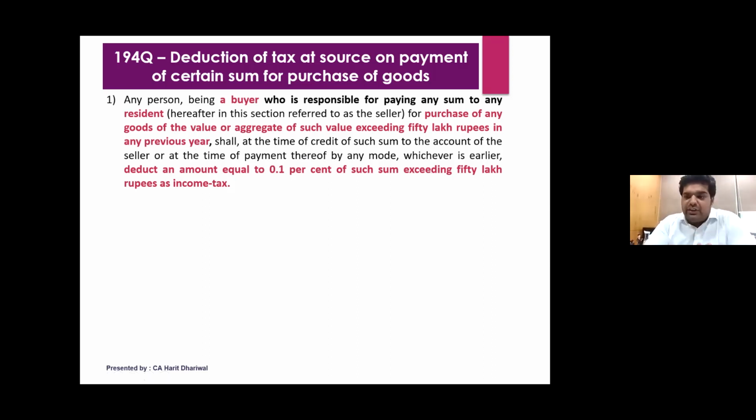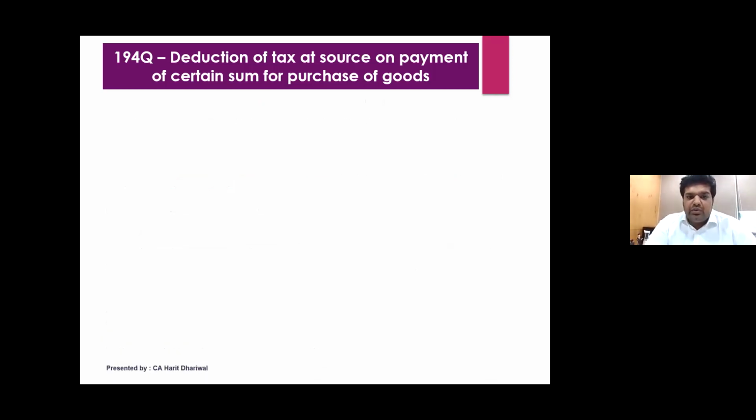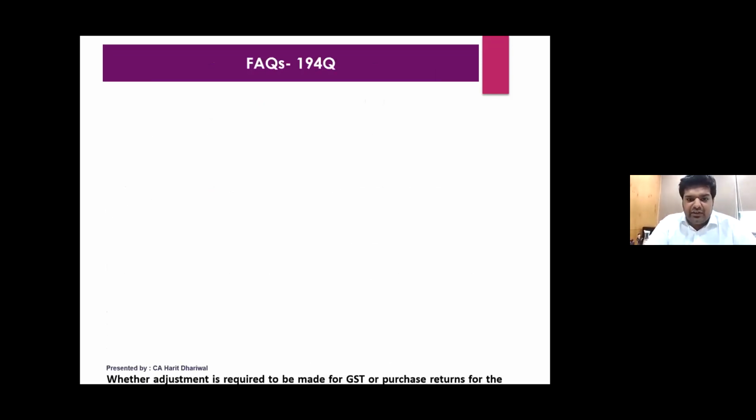The important conditions here are that there should be a buyer, there should be a purchase of goods aggregating more than 50 lakh rupees, there should be a seller, and the TDS rate is 0.1%. These are the main points of it. Now, who is a buyer? In simple language, a buyer is a person whose total sales, gross receipts, or turnover from the business exceeds 10 crores during the immediately preceding financial year. So buyer is also defined. Now, who is a seller? That also has been defined. We will discuss that now.